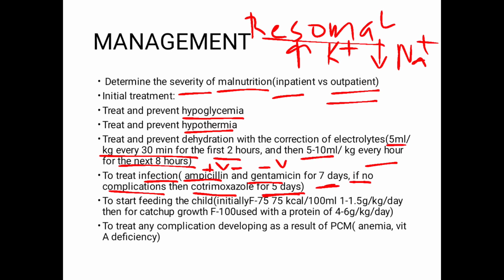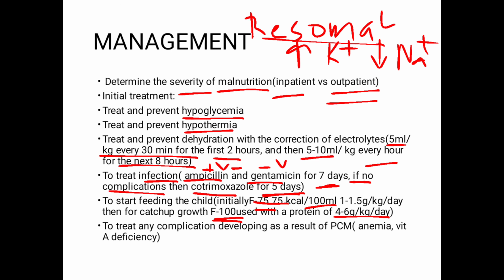Now, the main thing is we need to start feeding the child. So we have got certain formulas. We have got F75 and we have got F100. For the initial period, we have got F75 that provides 75 kilocalories per 100 ml, and the protein coverage over here is a little bit less as compared to the F100, because over here we need to nourish the child, we need to give extra calories to the child in contrast to the protein. So the protein coverage is 1 to 1.5 grams per kg per day. And then when we have the catch-up growth, we will be using the F100 that is providing more protein in contrast to the F75, that is 4 to 6 grams per kg per day.